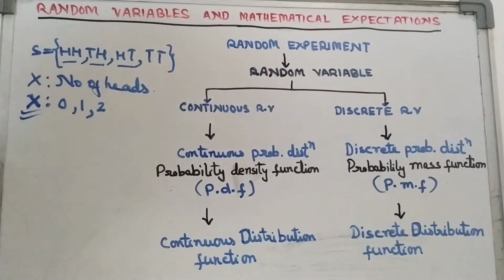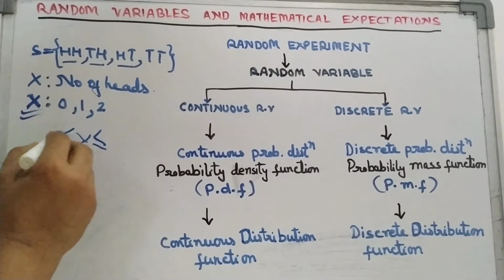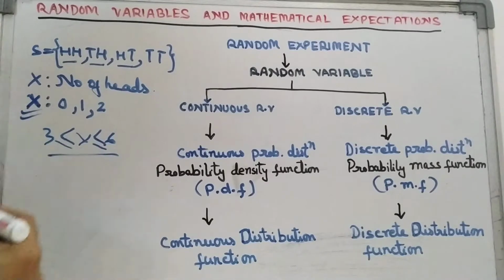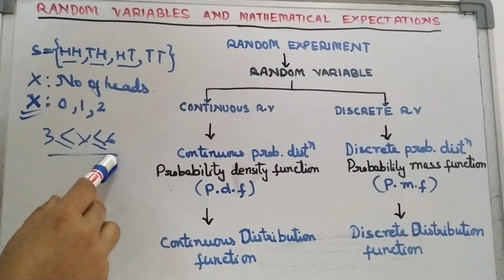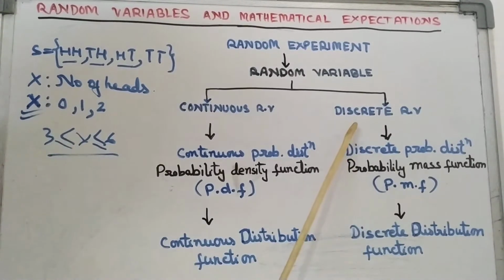Now let's come to the types of random variable. There are two types of random variable: one is the continuous random variable and the other is the discrete random variable. Okay, a continuous random variable is where the variables are in a continuous frame. It is also called the measured random variable. Suppose we want to find the height of the students in India. So x lies between 3 to 6 feet. So it is a continuous random variable. We don't get discrete values, here we get values in a range, so it is called a continuous random variable.